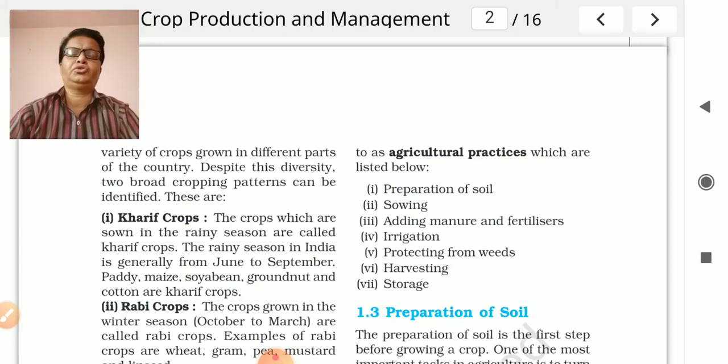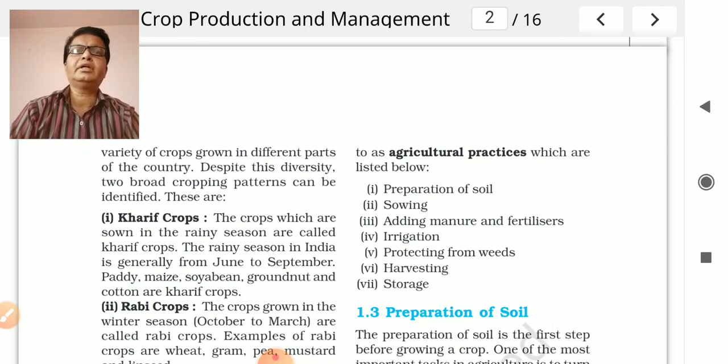After maturity, when the lifespan is completed, harvesting is done. After harvesting, we get the food material and we have to store it properly on a long-term basis. We will discuss all these practices one by one in the next period.